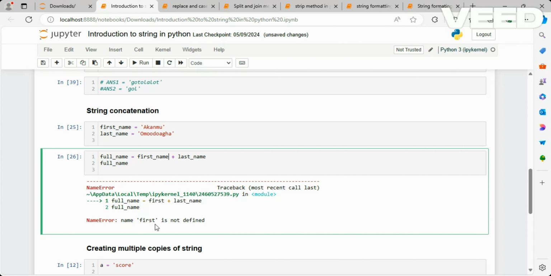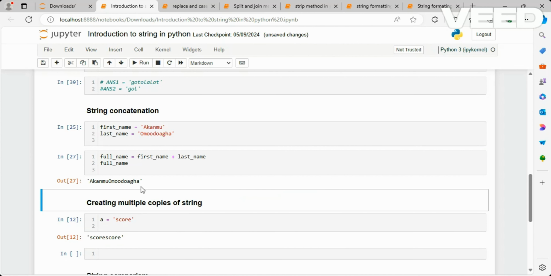so when you see this error in Python saying something is not defined, it's telling you that there is no variable of such nature. And you can see that we have first name and not first. So you are going to be encountering some of this a lot. It usually happens when there is a typographical error, like the one that happened here. Good. So you see that we have combined these two names together.